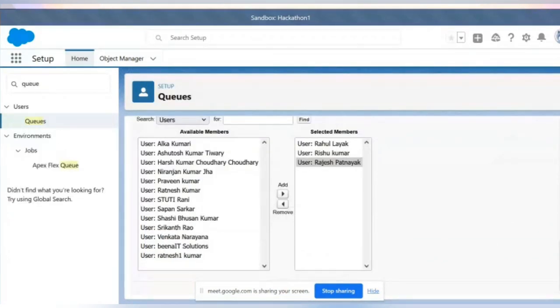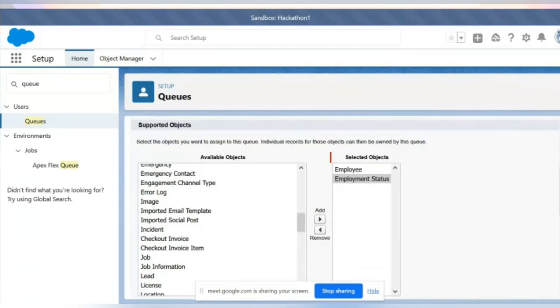But here in case of queues, we are not sharing the records. We are notifying something through email so that he'll be notified that a record is created. Then he'll get that information, right? When is that record created? If any employment record.